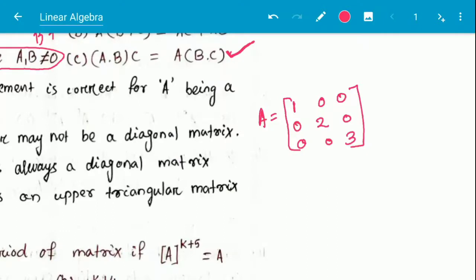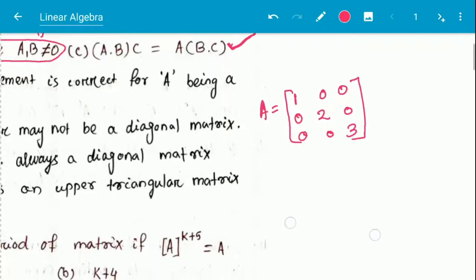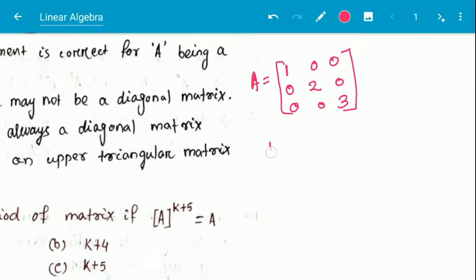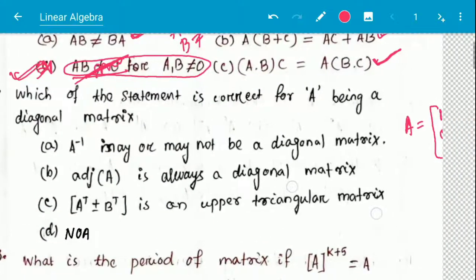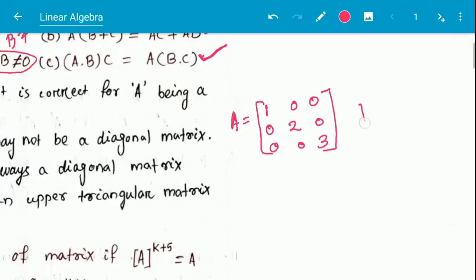This is a diagonal matrix. Identity matrix is always a diagonal matrix and all the diagonal elements are 1. This is asking A inverse may or may not be a diagonal matrix. A inverse will always be a diagonal matrix.